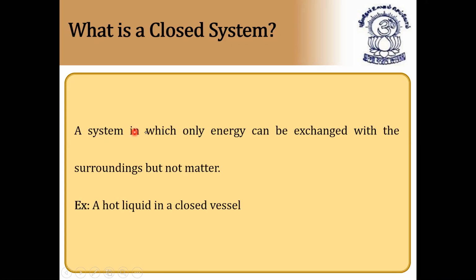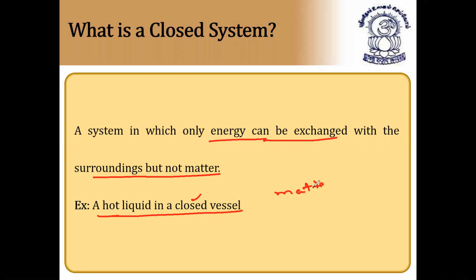A system in which only energy can be exchanged, but not matter, with the surroundings is called a closed system. Example, a hot liquid in a closed vessel. What will happen? As the vessel is closed, matter will not go out.